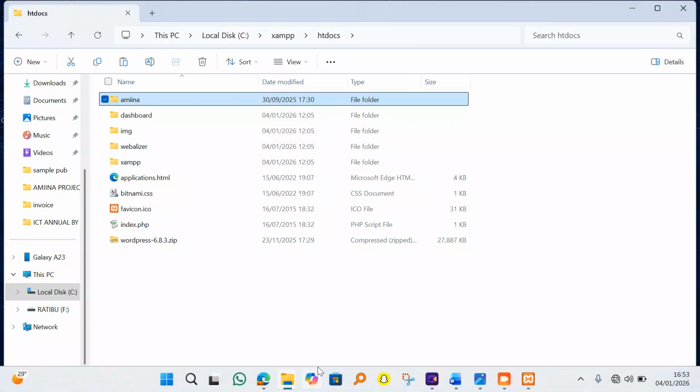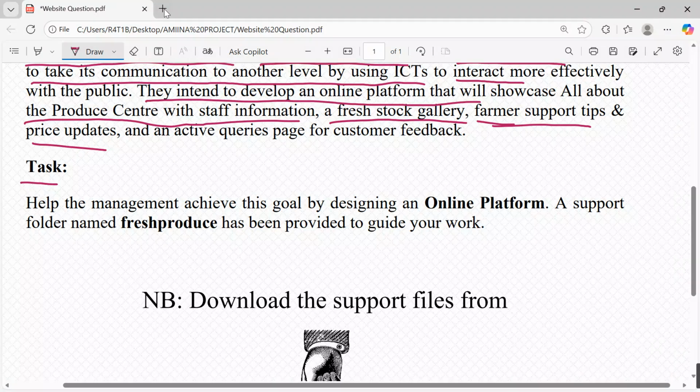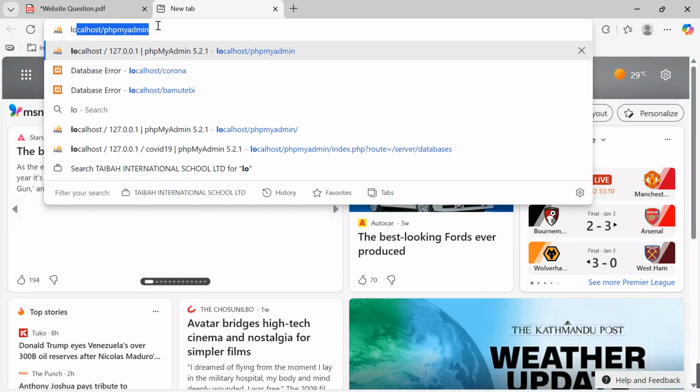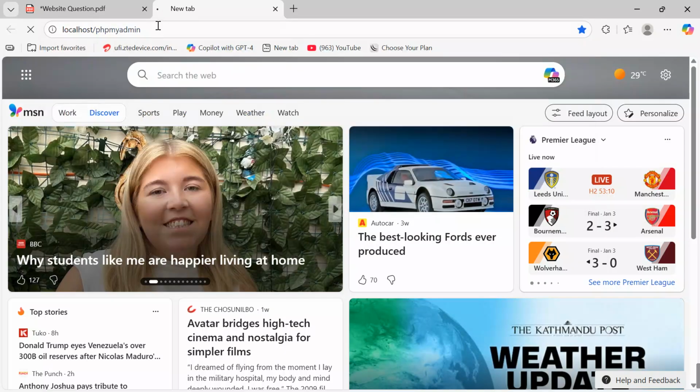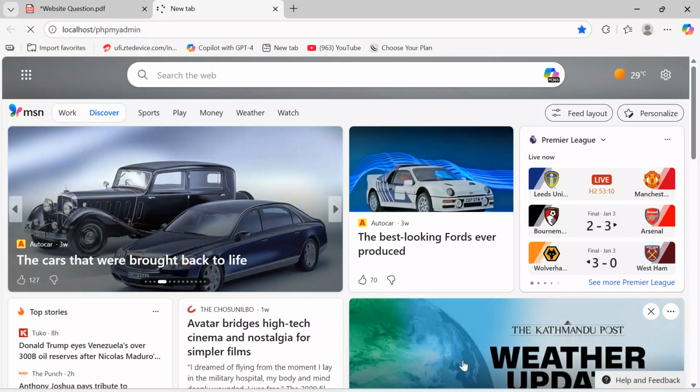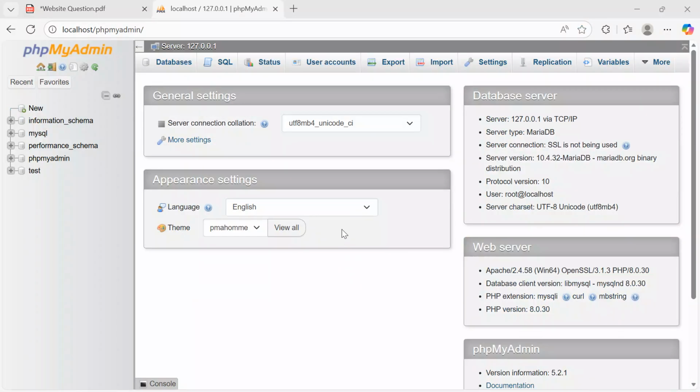It is called Amina. So get back to your XAMPP over here, or you can access any browser of your choice. Come and click in here, say localhost/phpmyadmin, hit the enter button so that we can access the PHP control panel, and then we start navigating together. So our window for phpMyAdmin is over here for us to continue running through.